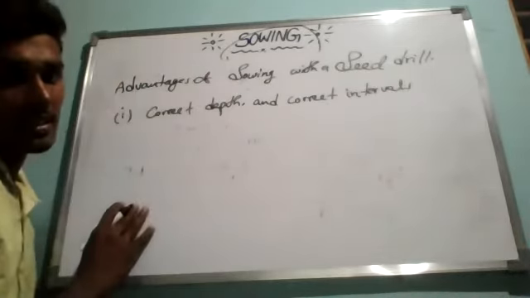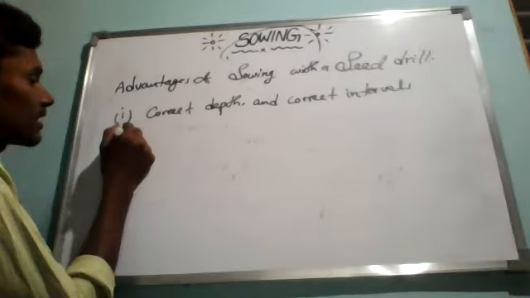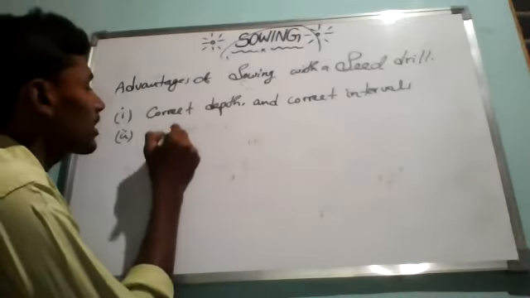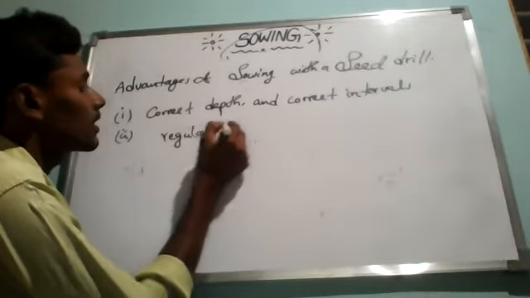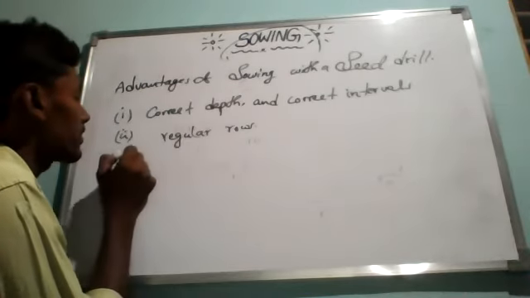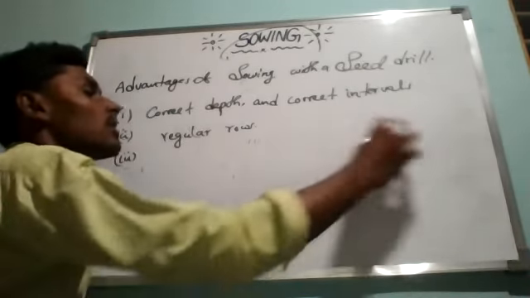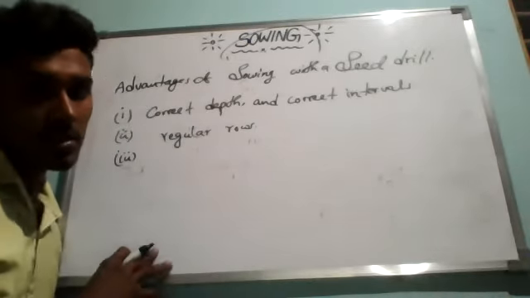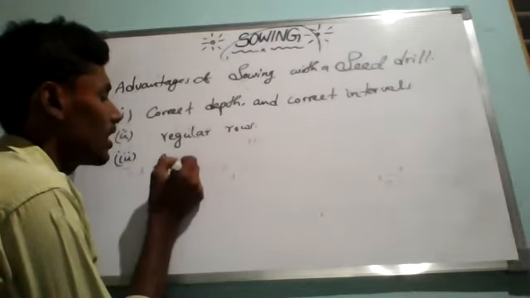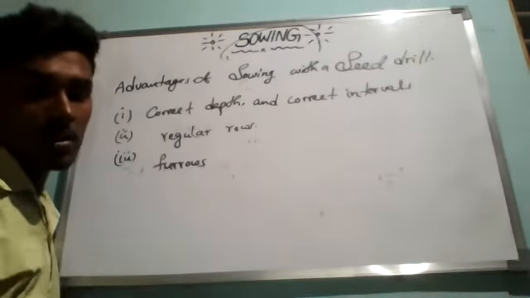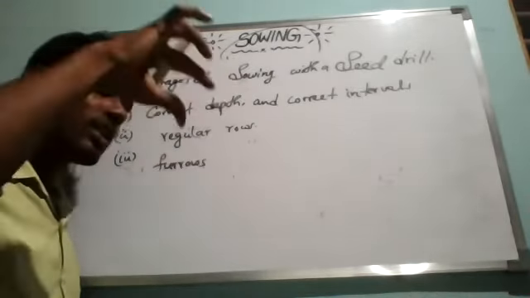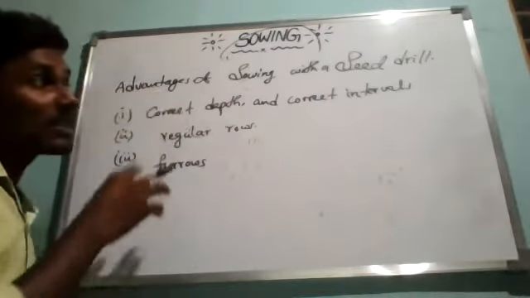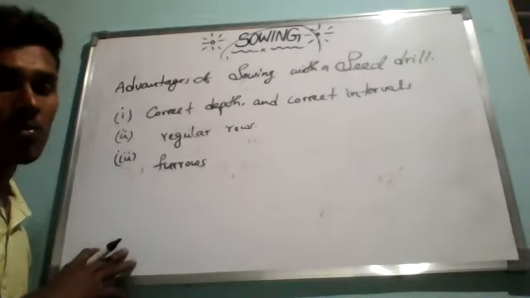Means correct spacings. Like that, the next advantage is the seeds sown with a seed drill are in regular rows. By harvesting time, it will be very easy because it will be following an order. So when the seeds are sown in furrows, we know furrows. What is the meaning of furrows? Furrows means small canals which are made by the seed drill, or else a plow.